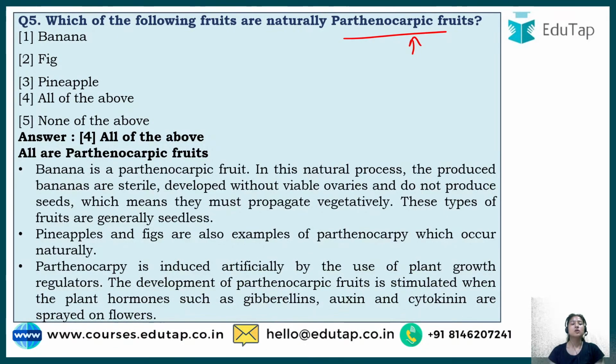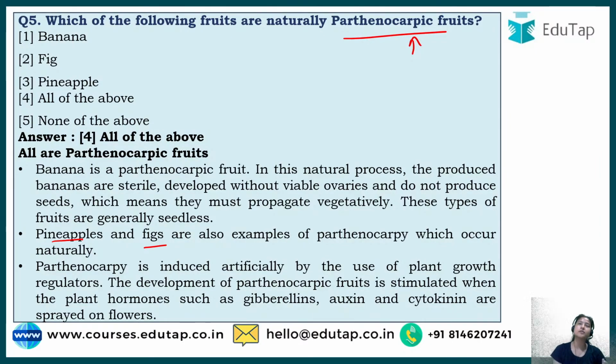This is all the explanation, the same as I described above. Pineapples and figs are other examples of parthenocarpy that occur naturally. In fact, parthenocarpy is now induced in plants to get seedless fruits.